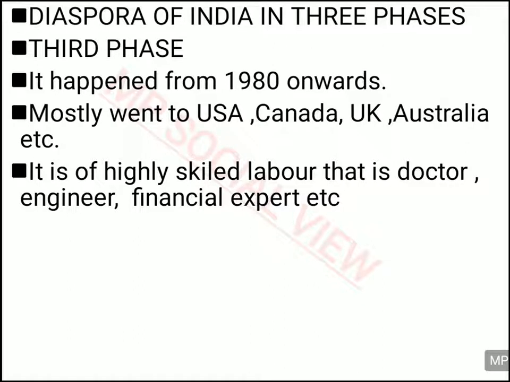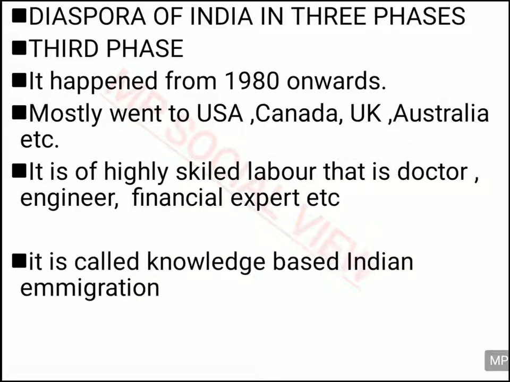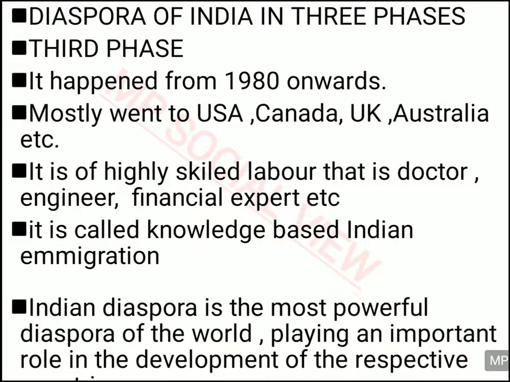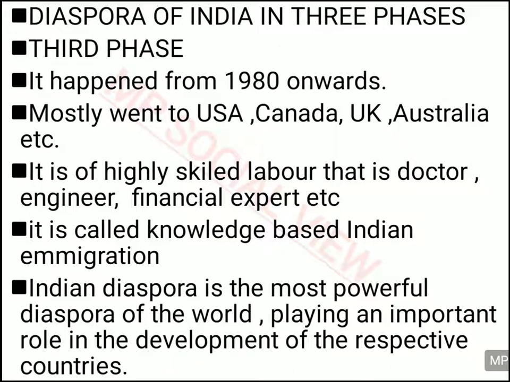So in the first phase, unskilled labor went. In the second phase, skilled and semi-skilled went. And now in the third phase, only the skilled laborers are going. It is also called knowledge-based Indian immigration. This is called knowledge-based Indian immigration. So Indian diaspora means how the Indians have gone and settled down in different countries.